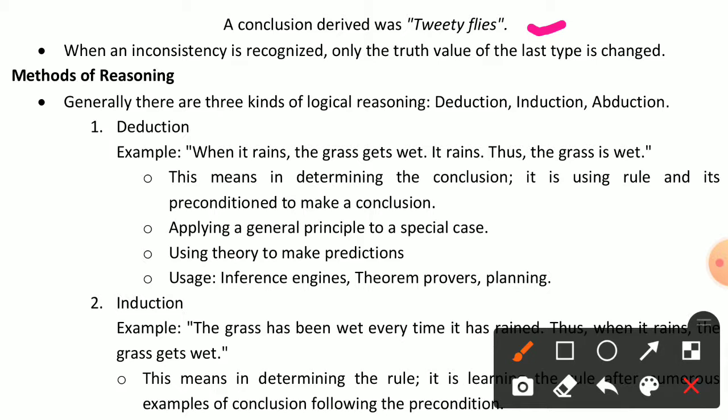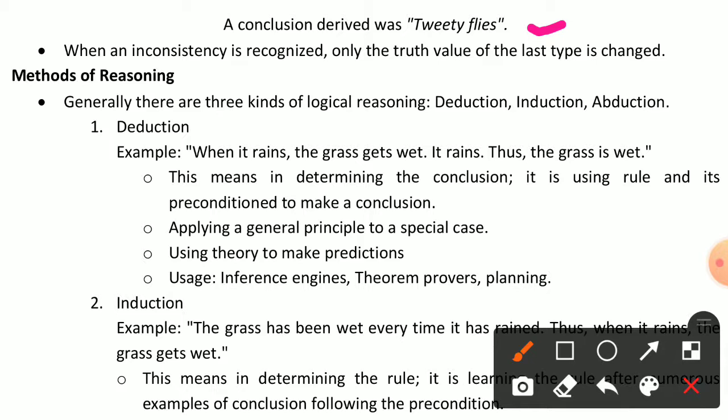We can find out the truth table and we can change the sentences in the truth table. So this is our third example. In the first, second and third examples we use the example 1 sentences, and the conclusion is Tweety flies.